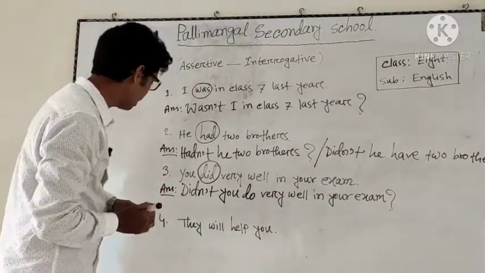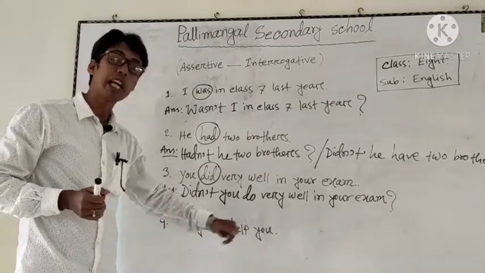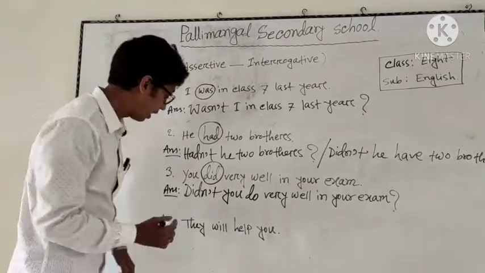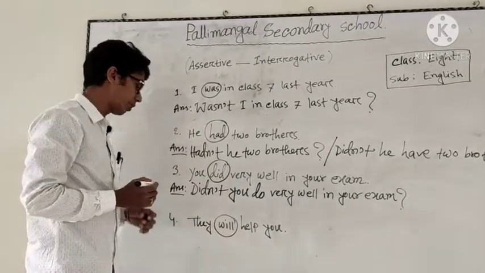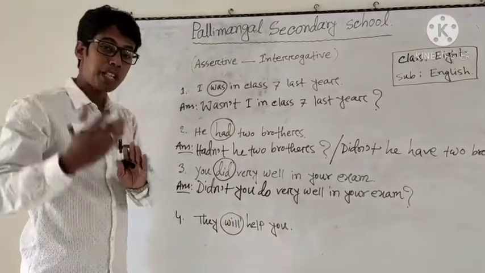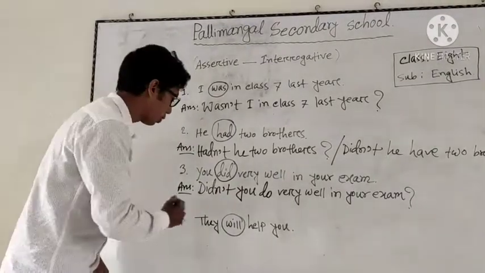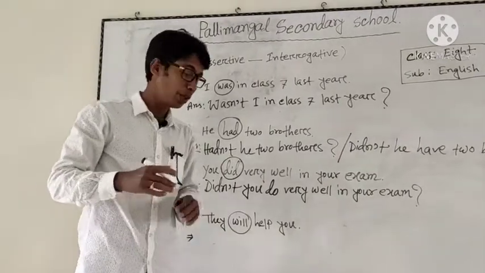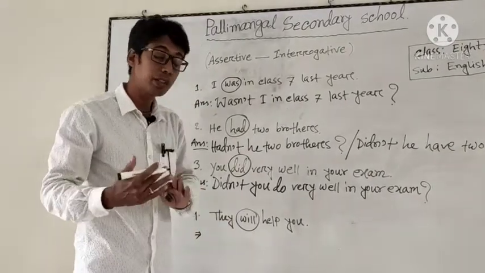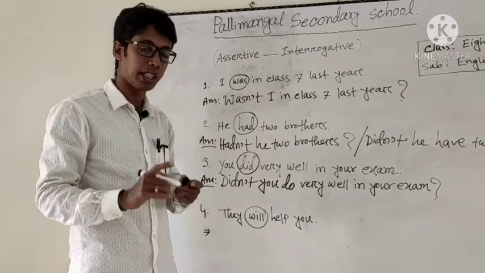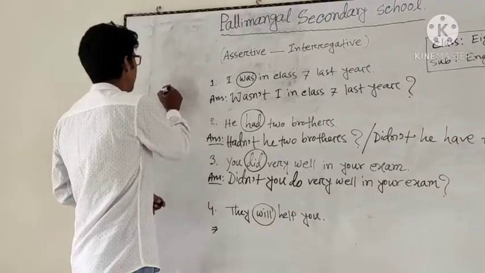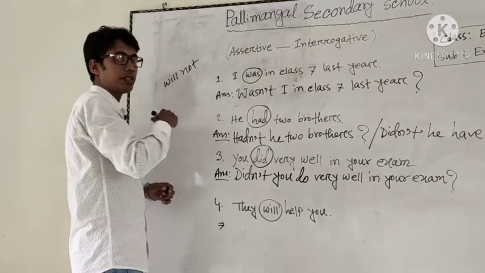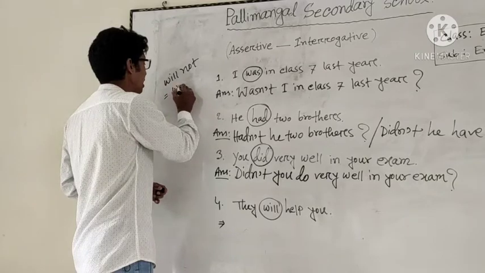Okay, so dear students, next number 4: They will help you. Okay, can you see here any auxiliary verb? Yes, here will is the auxiliary verb. So the auxiliary verb must be used at the very beginning of the sentence: will. Okay, and this is affirmative. So the answer should be interrogative and negative. Not must be used here. Okay, will not. The contracted form of will not is won't.